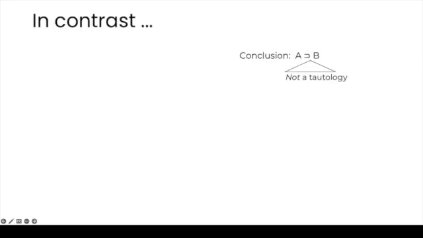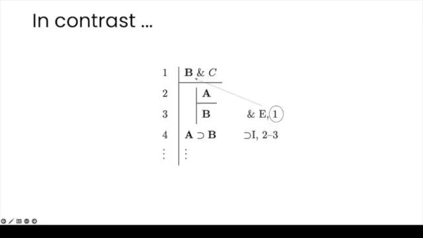And this is because this procedure only works with logical truths. Suppose that we want to derive a contingent sentence like if A then B. Then we have to choose the appropriate premises. Let's say that we pick B and C. Then we can indeed derive if A then B from B and C.